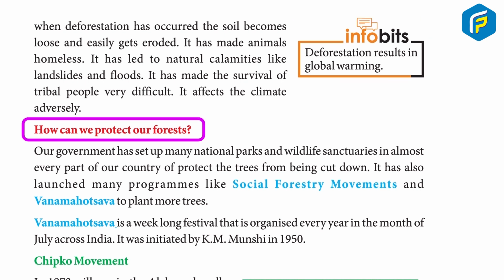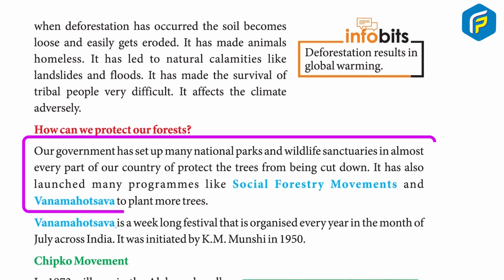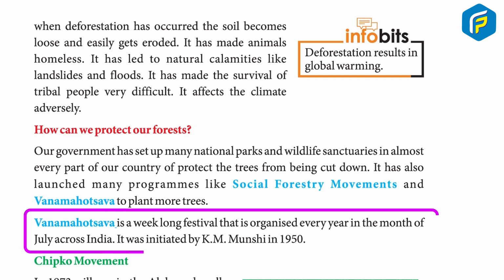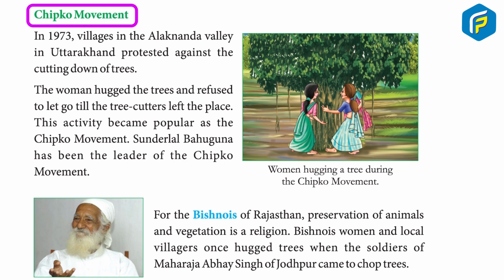How can we protect our forests? Our government has set up many national parks and wildlife sanctuaries in almost every part of our country to protect the trees from being cut down. It has also launched many programs like social forestry movements and Van Mahotsava to plant more trees. Van Mahotsava is a week-long festival that is organized every year in the month of July across India. It was initiated by K.M. Munshi in 1950.